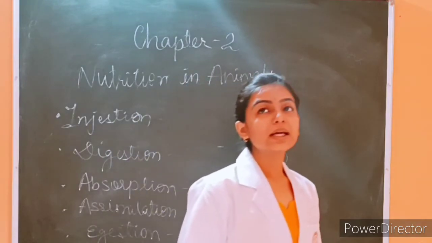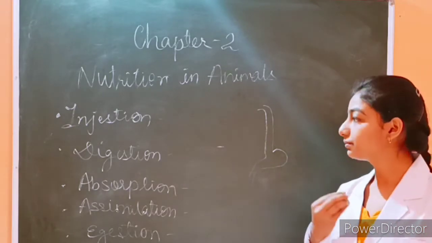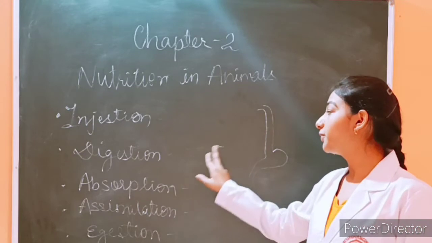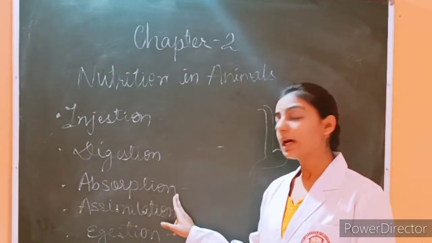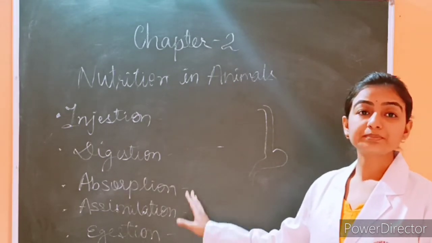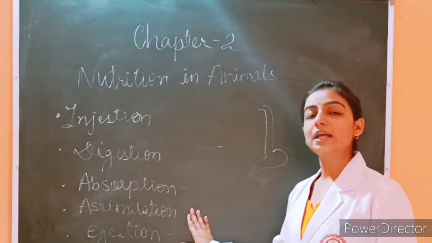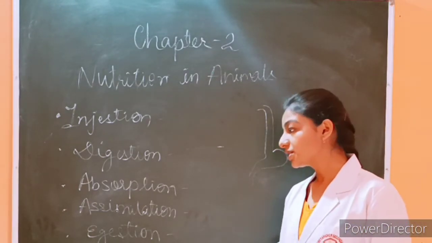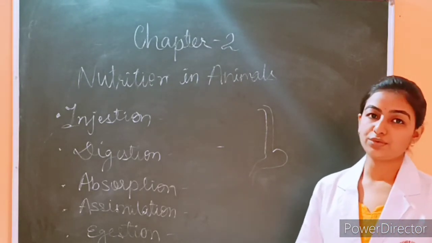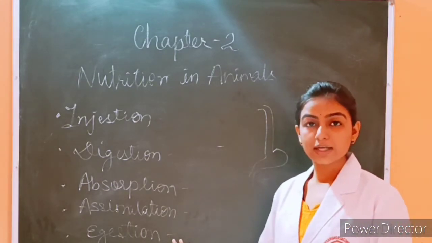Like if we are taking food, it got digested. Now useful nutrients are absorbed by absorption. Assimilation will absorb and utilize the nutrients. So this is the utilization of nutrients. Egestion will eliminate the undigested food, that is wasteful food. Okay.